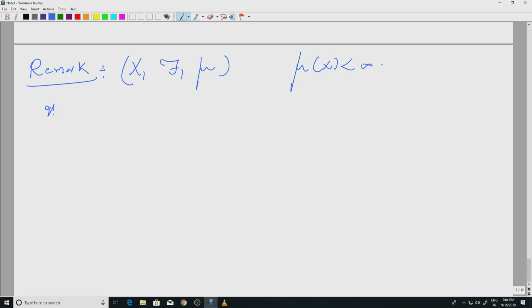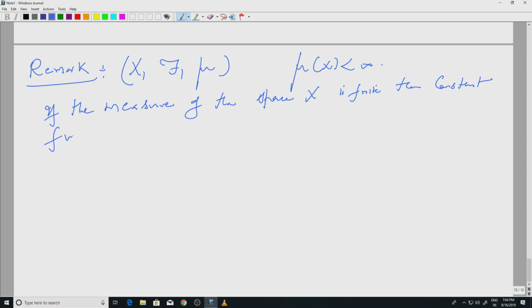If the measure of the whole space is finite, if the measure of the space x is finite, then constant functions are integrable. Constant functions are integrable.